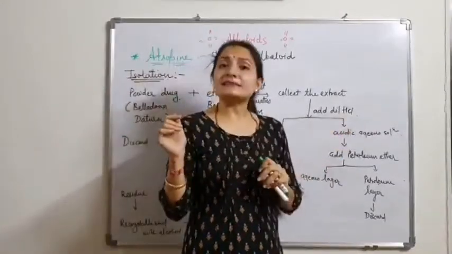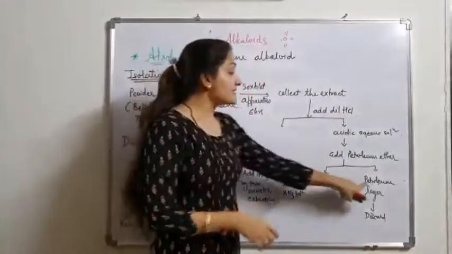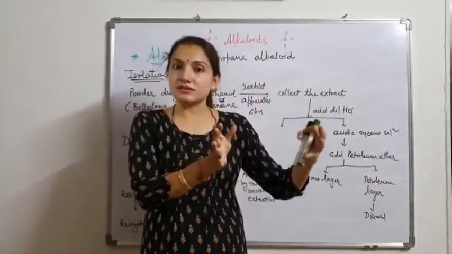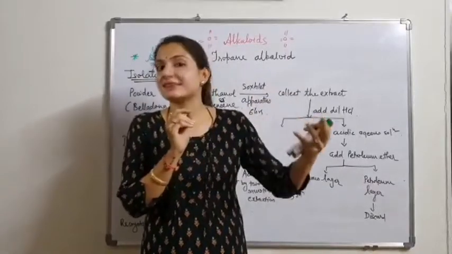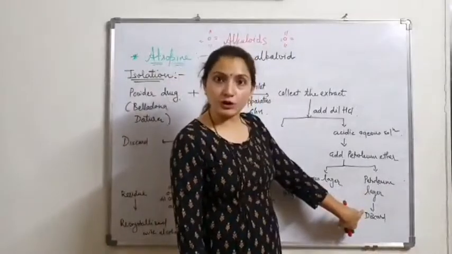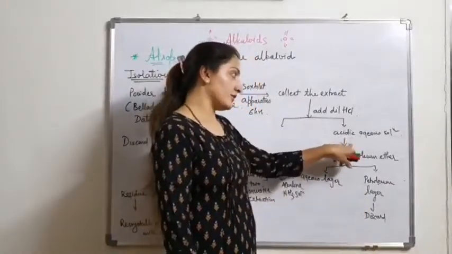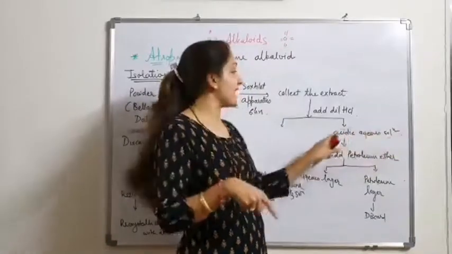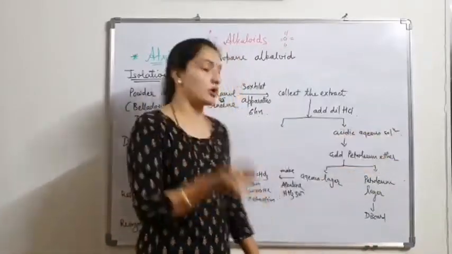We discard the petroleum ether layer. Why do we add petroleum ether? Any constituent that came into the HCl layer is removed out. So we discard the petroleum ether layer and take our acidic aqueous solution, because our alkaloid is present in the aqueous acid solution in salt form.